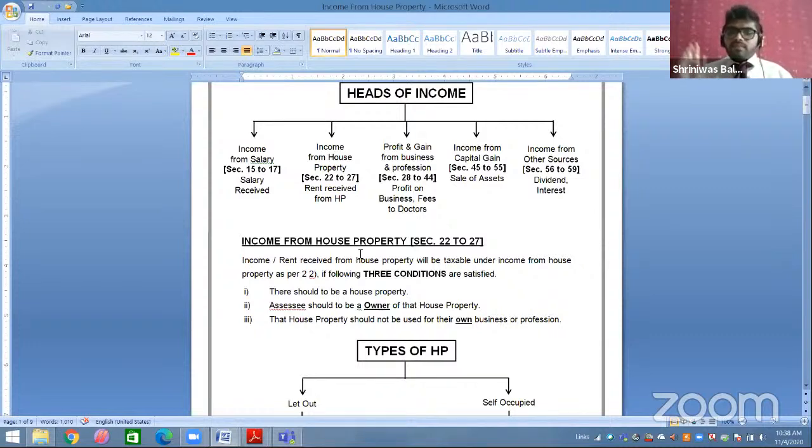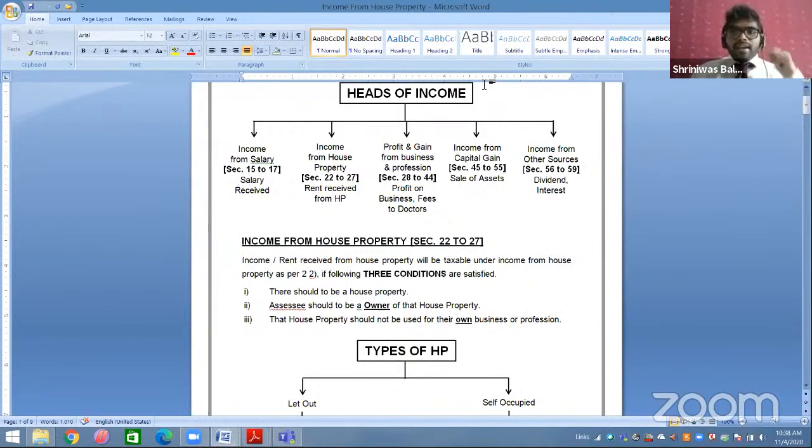Chalo. Now salary is from section 15 to 17, house property is 22 to 27, profit and gain from business and profession is 28 to 44. Capital gain is 45 to 55. Other sources is from 56 to 59. These are all the sections between which your heads of income are given.